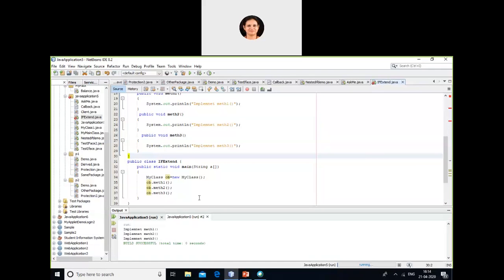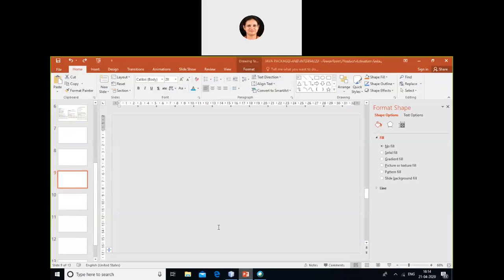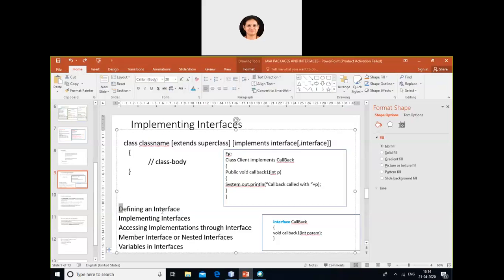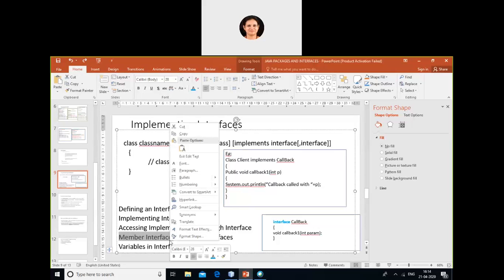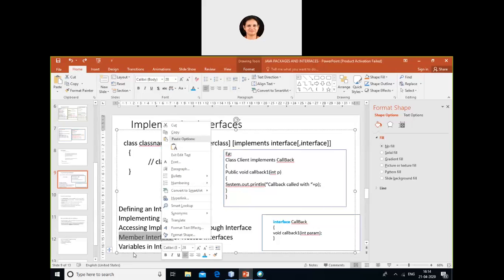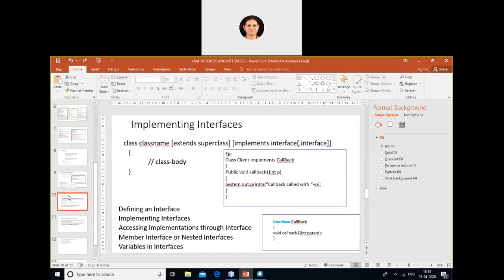That is, one interface can inherit another by using the extends keyword. So that is about interfaces. Now we learned how you define an interface, how you implement an interface, how you can access the implementations through the interface, then member interface or nested interface, and variables in the interfaces.